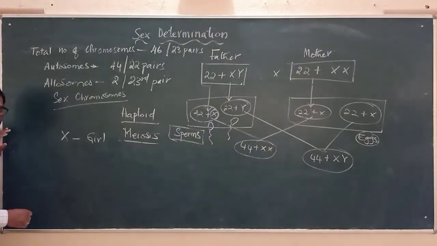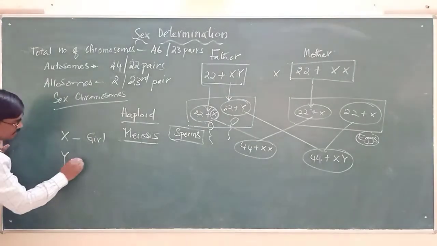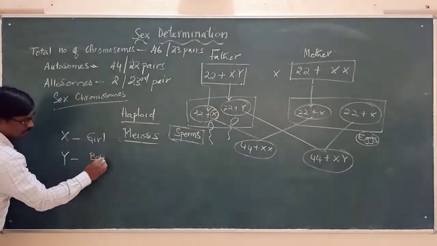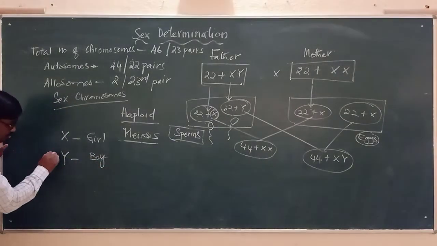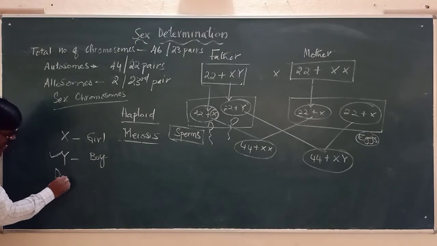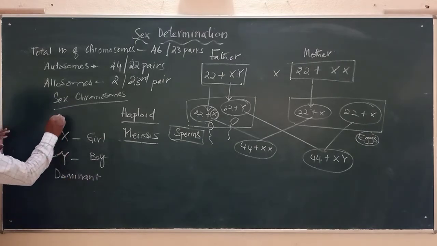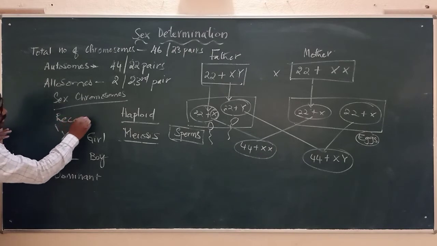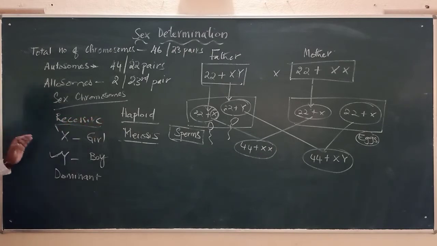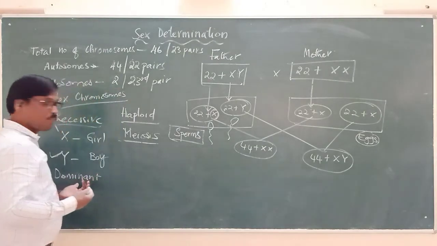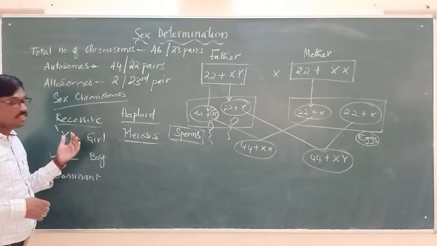Let us say that it is a baby girl. If it is Y, it is a baby boy. Remember it as the boy. And remember, Y is dominant and X is recessive. Please remember this. Always the genes will be dominant and recessive, so here is one which is dominant and one which is recessive.